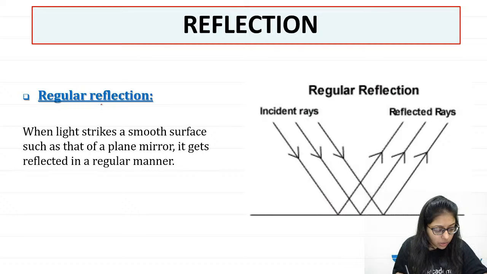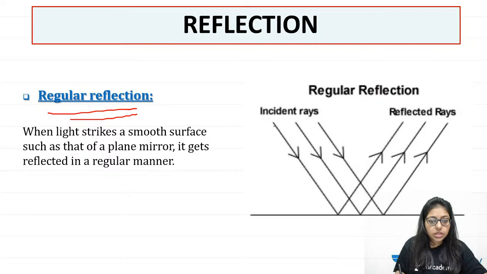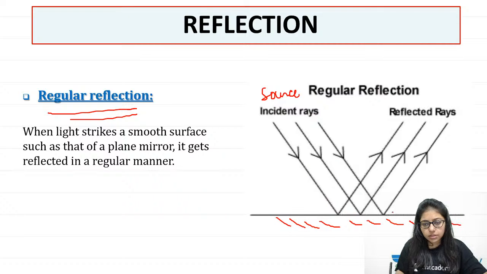So now here we are. Look at this. Regular reflection is when all the incident rays which are coming from the source of light fall on a surface, the mirror, any reflecting surface, and they go back in the same direction. They are parallel to one another, because all of them have same angle of incidence and all of them have same angle of reflection. If you make the normal here, you will see that the angle for all the three rays is same, and angle of reflection is also same.